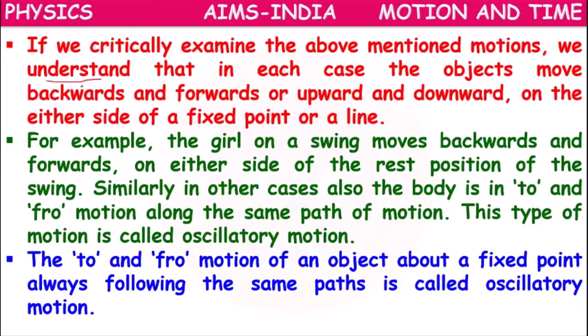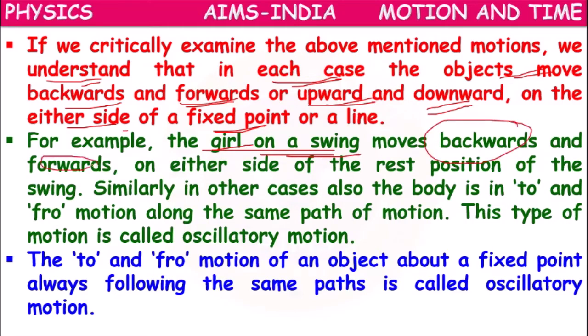So here we understand that in each case, the objects move backwards, forwards, upwards, downwards, or on either side of a fixed point or a line. So a girl on a swing moves backwards and forwards on either side of the rest position.